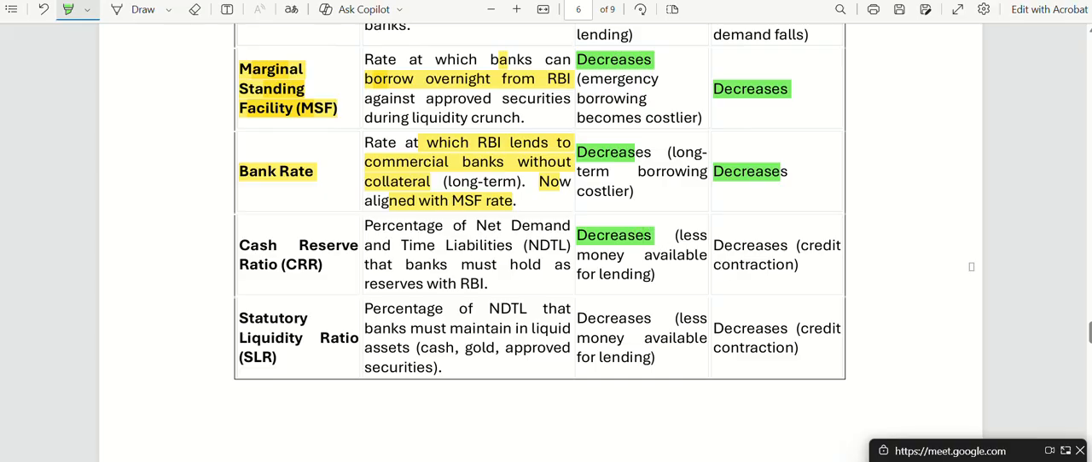The bank will have less money, right? Out of 100, 40% they are keeping in the RBI, so only 60% they can use. Now when cash reserve ratio is decreased, for example, don't give 40%, give only 5% with RBI, they have 95% in their hand they can use. So if cash reserve ratio increases, money supply also decreases and inflation also decreases. Then statutory liquidity ratio, if the ratio is increased, money supply decreases, inflation decreases.